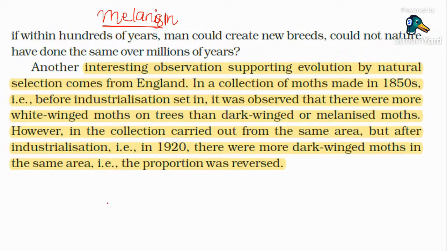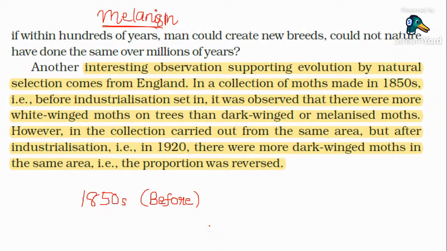Guys, in the 1850s, that is before industrialization, in England, on the tree trunks, there are two types of moth. Dark-winged moth and white-winged moth. Just imagine the condition. On a tree, you are splashing a white color on a tree trunk. It is easily observable, right?